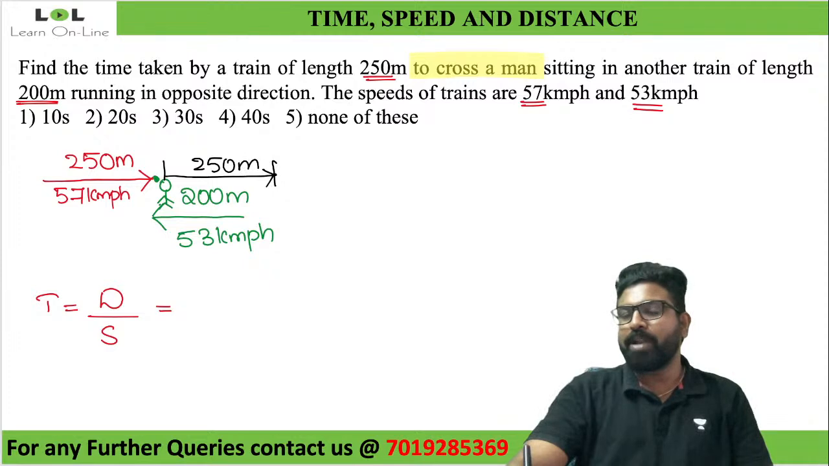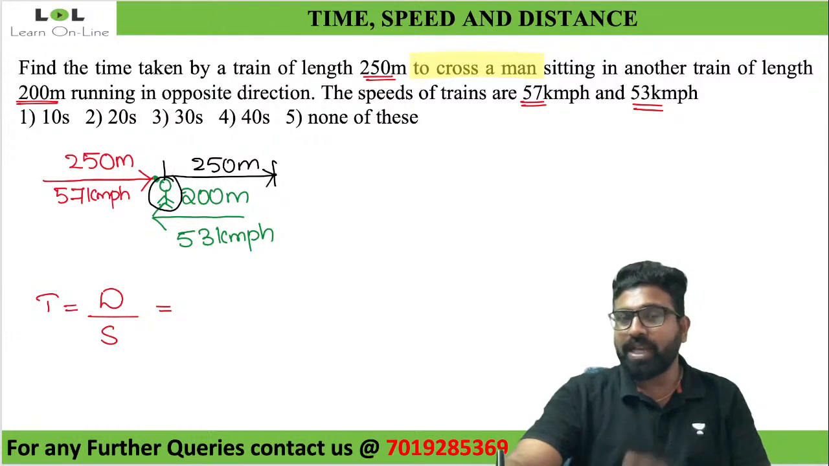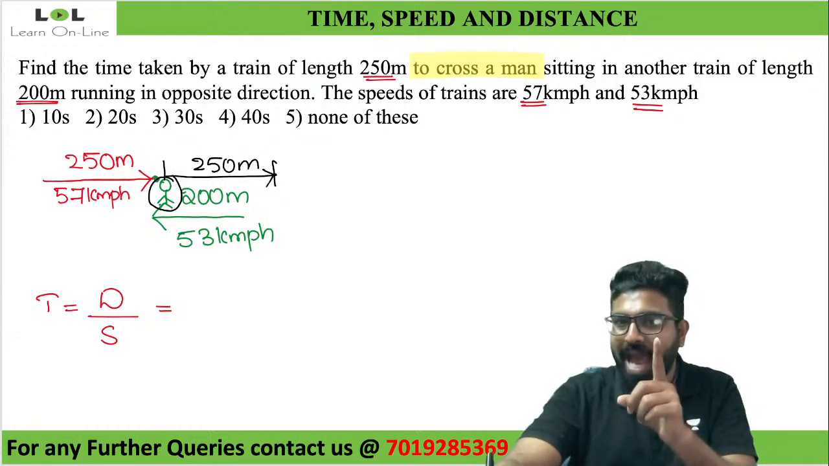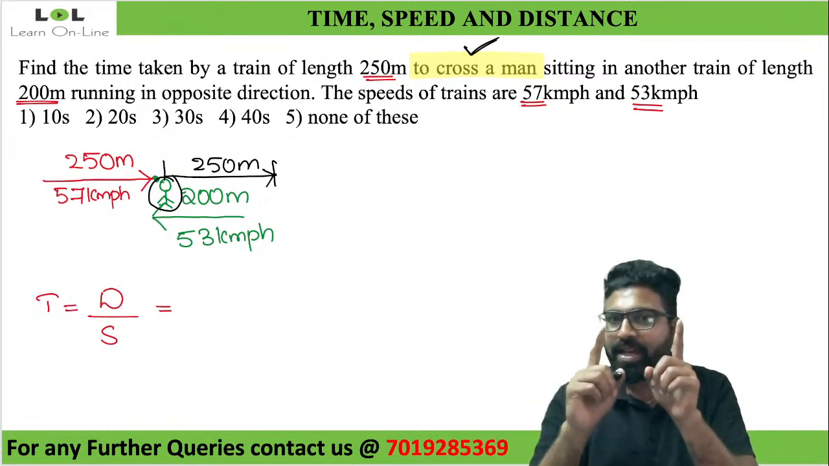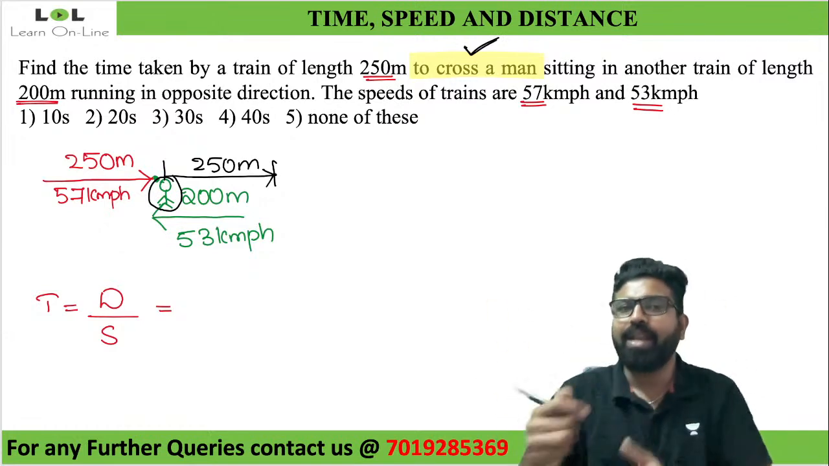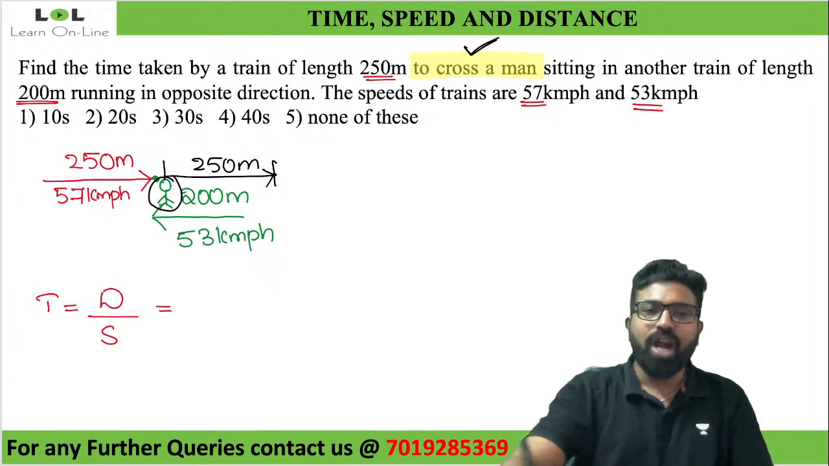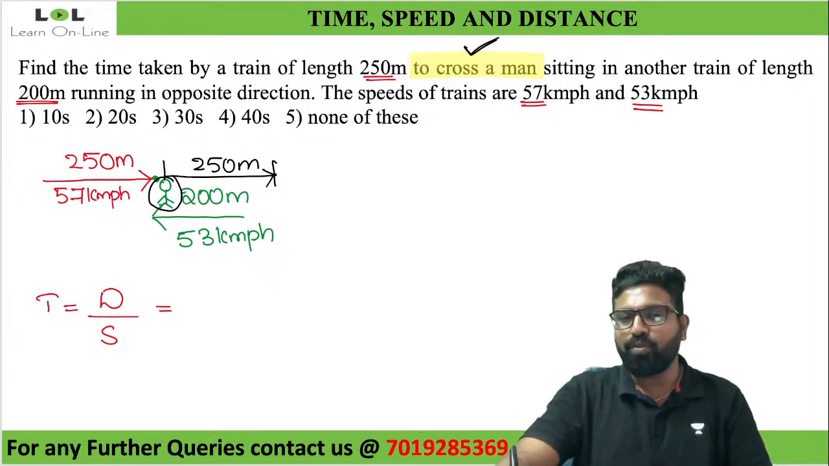That is why I'm telling you, look at this. It is crossing a man and not the train. They're telling you that the train has to cross a man. It should just cross the man, not the train. So my distance here is not 450. It is just 250. Now tell me what should be my speed?